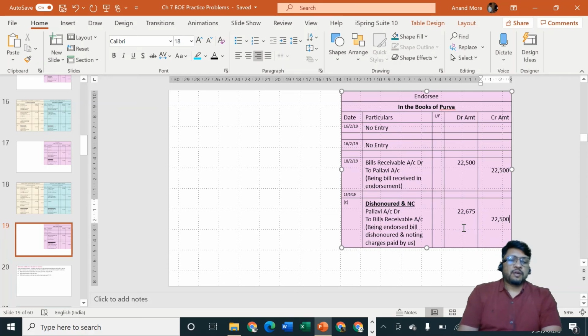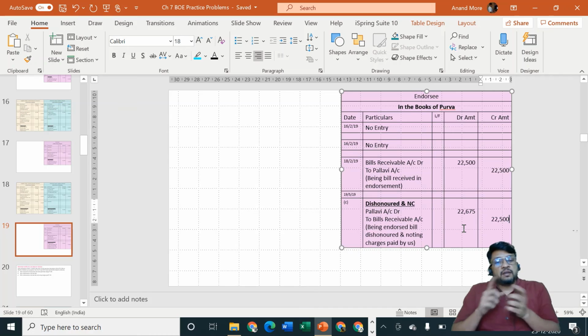Sir, then the entry is not tallying. Debit is 22,675 and credit is 22,500. Entry is not tallying. This is not done. I'll specify, yes, you are having very good observation, but at the same time, I cannot change the amount of bills receivable. The bill which was presented by me for the purpose of honor to Vandana was of rupees 22,500. The bill which she has dishonored is of rupees 22,500. We are considering that